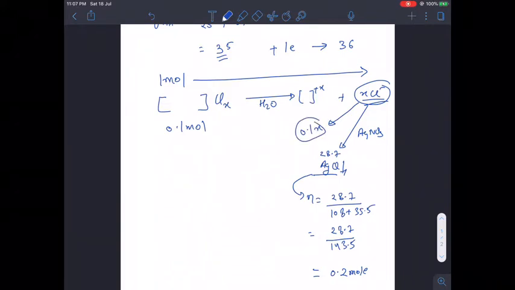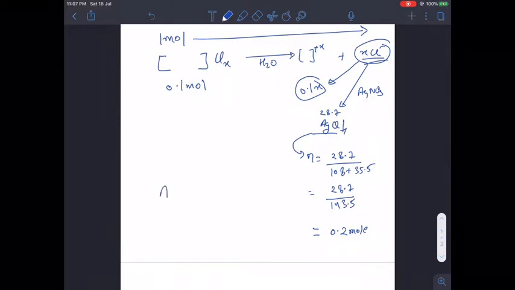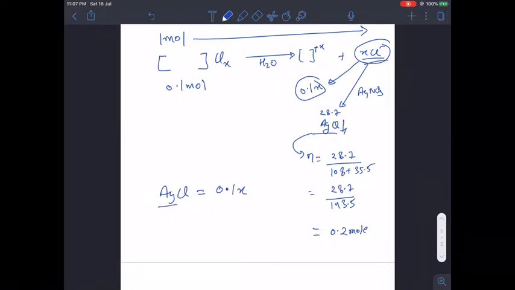And 1 chloride ion will form 1 AgCl, so 0.1x will form 0.1x. So the total AgCl that we have received is equal to 0.1x, and the AgCl is 0.2. So 0.2 is equal to 0.1 into x, and we get x is equal to 2.